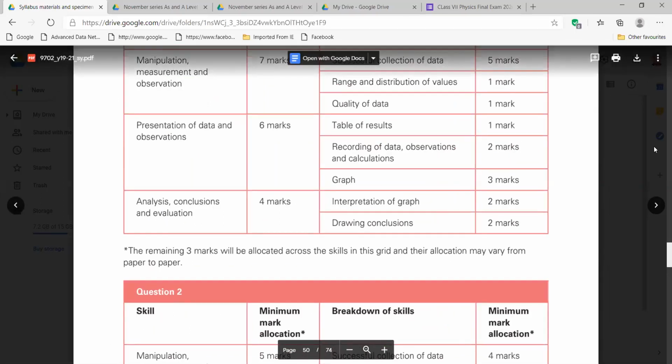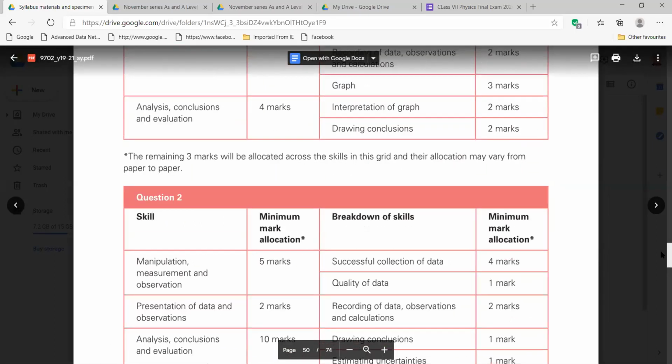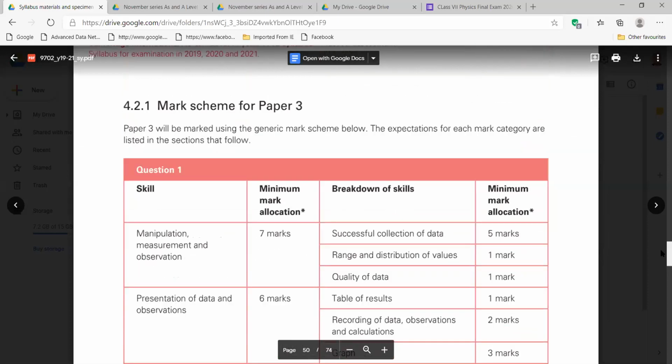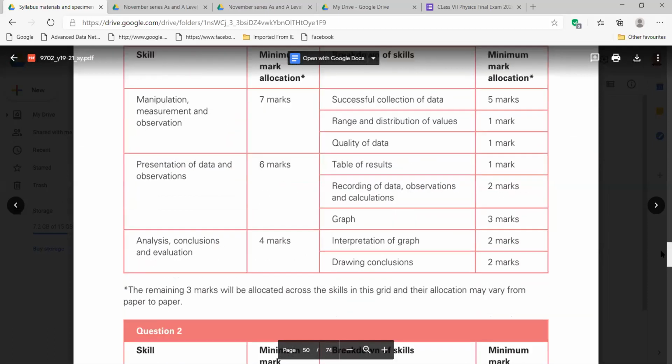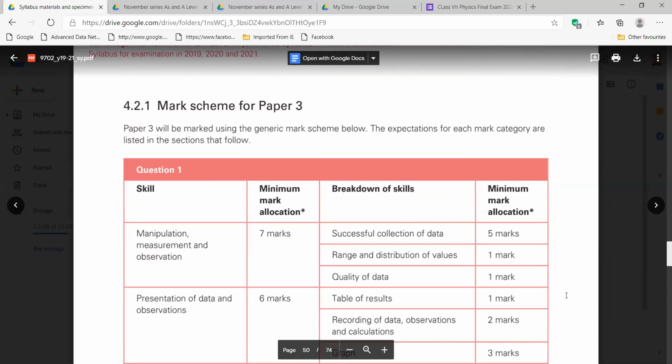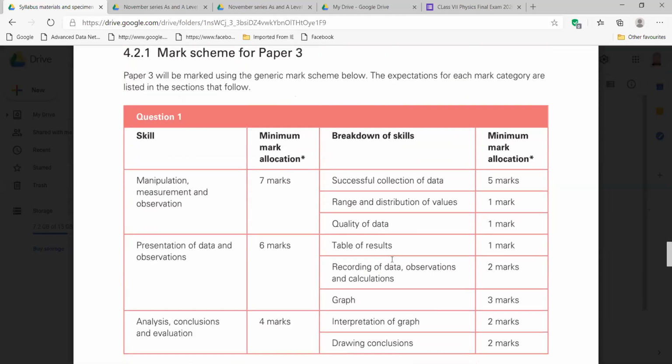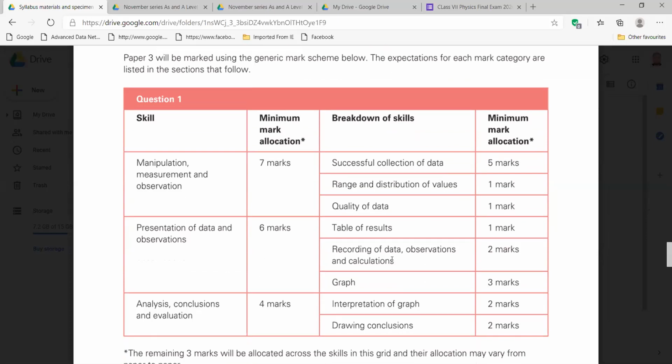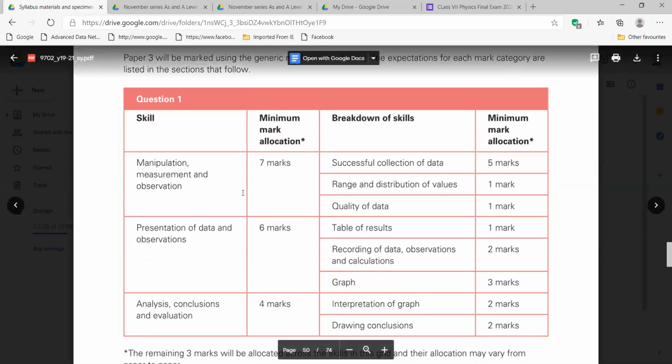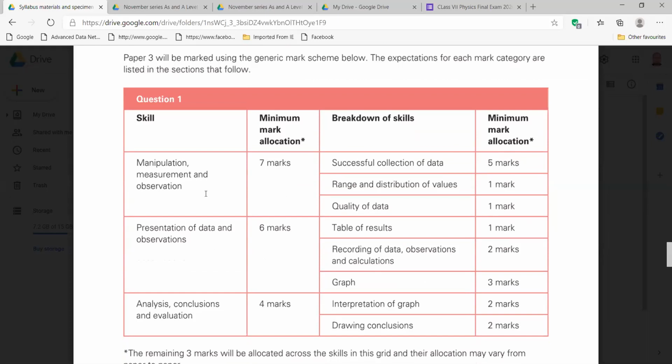Now you can see, right? Question one is there, right? Yes. Now look here in question one, you have 20 marks. How are the marks allocated?